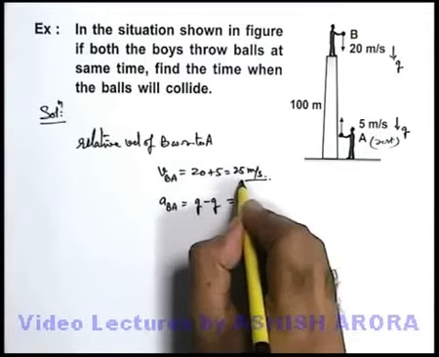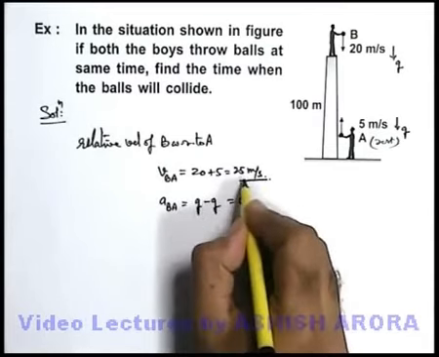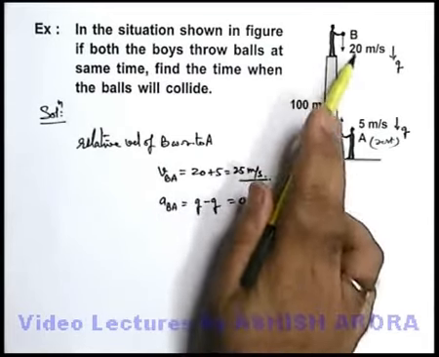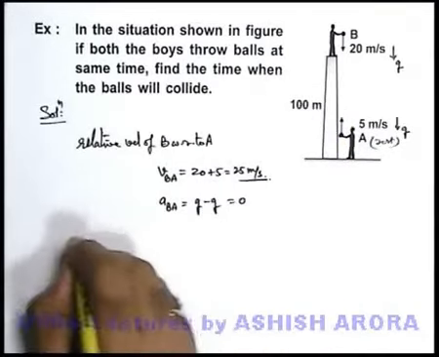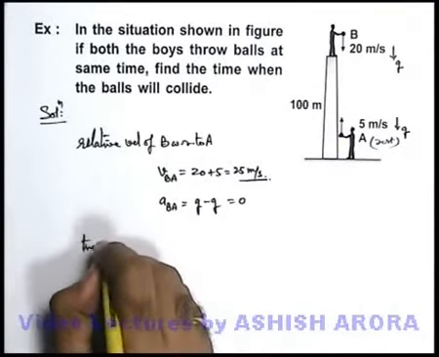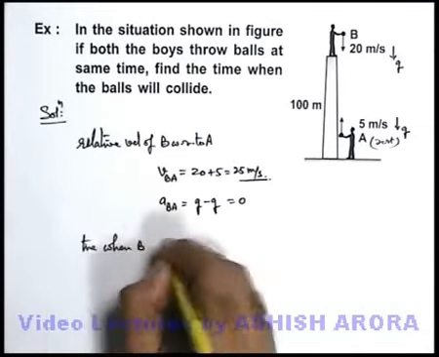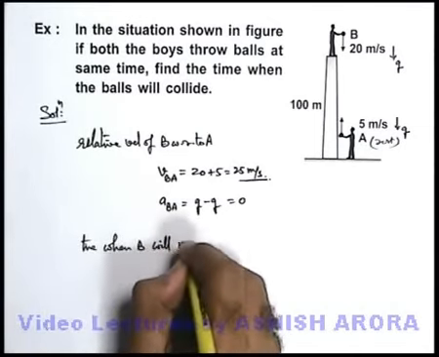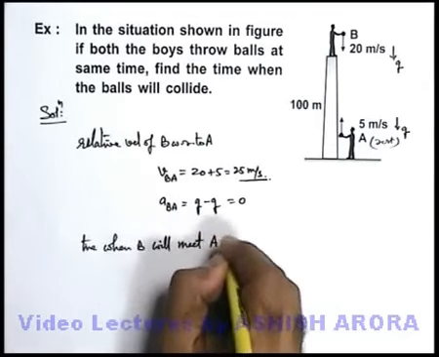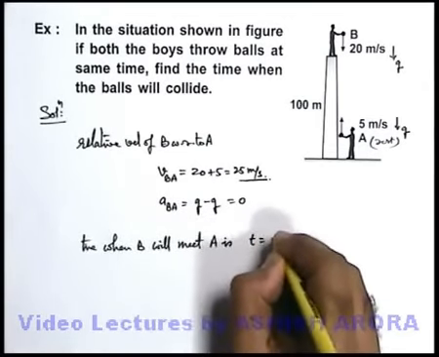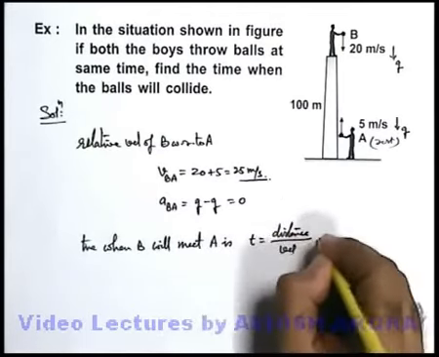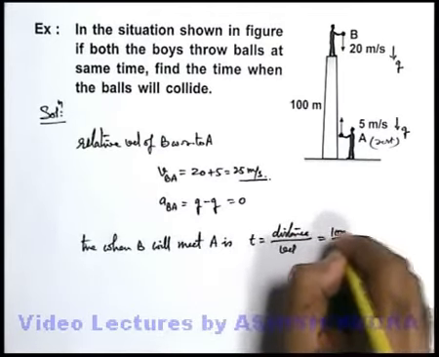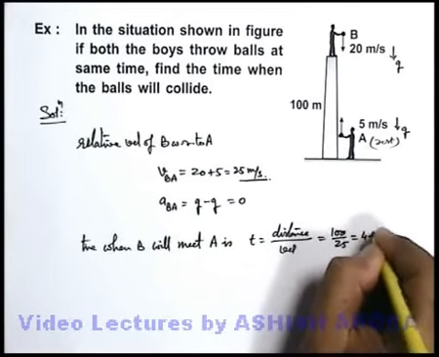So if ball B is moving at a velocity of 25 meters per second without any acceleration, we can directly find the time when B will meet A. This time can be written as distance upon velocity, 100 divided by 25, which is 4 seconds.